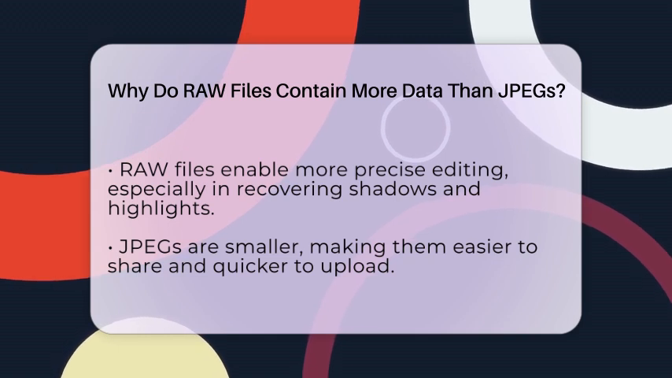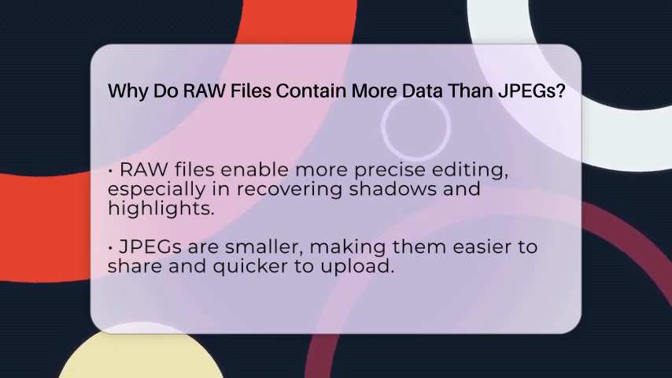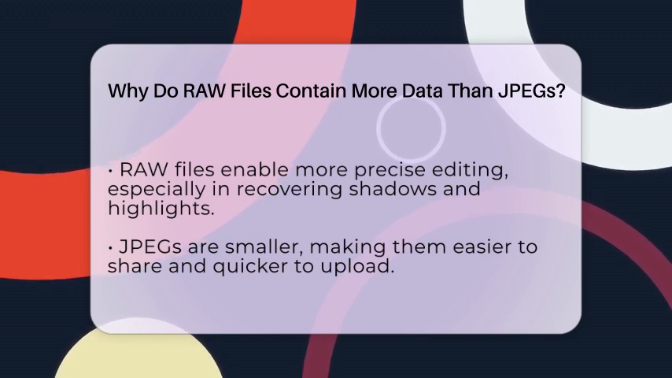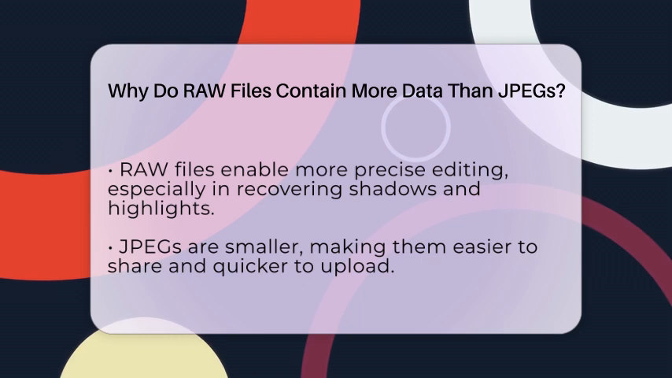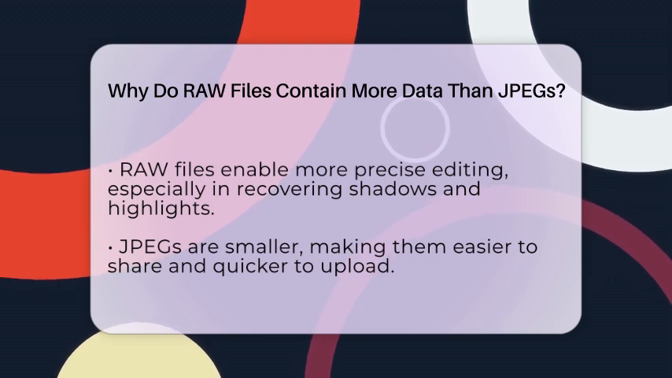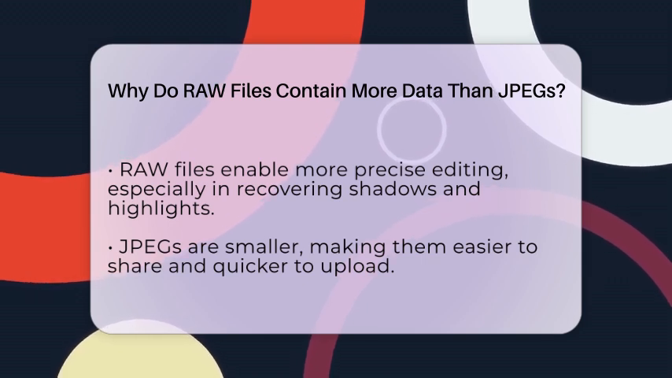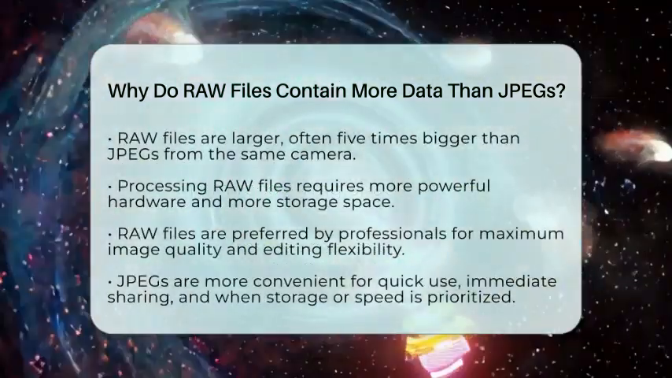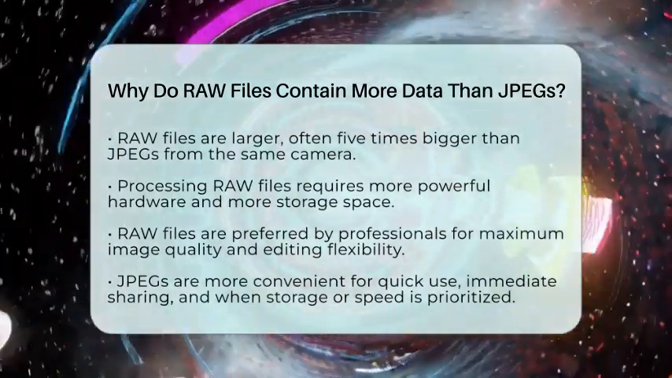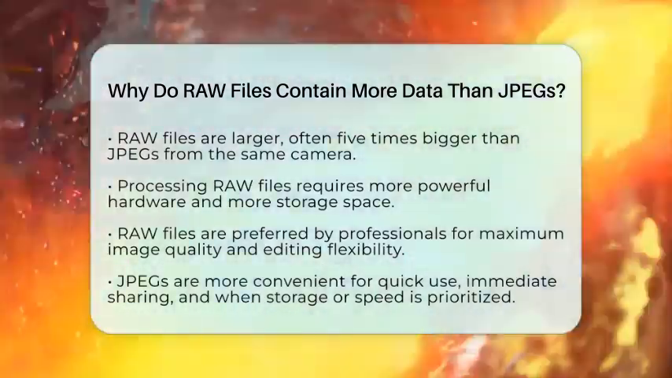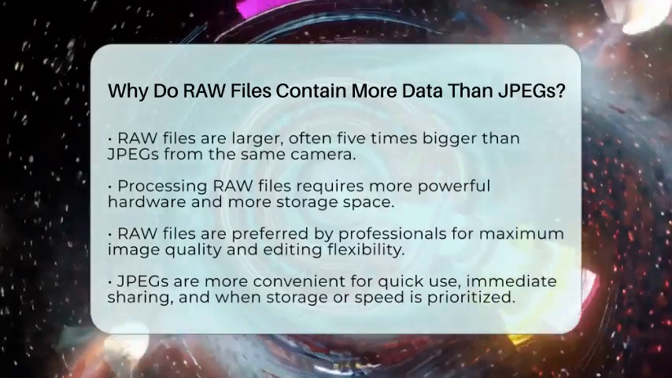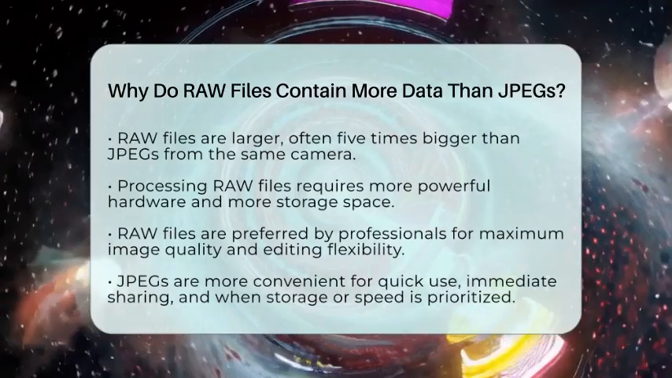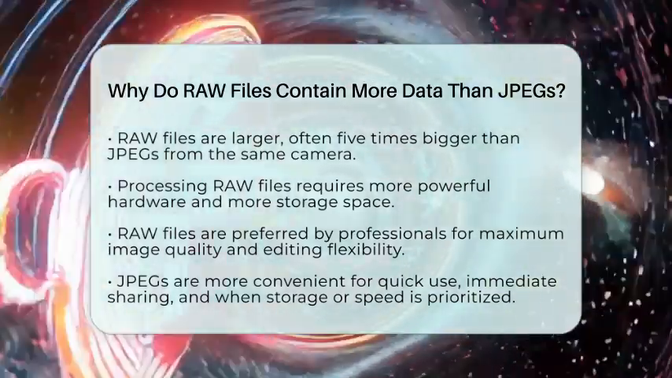This larger size means RAW files require more storage space and more powerful computers to process efficiently. From a workflow perspective, RAW files are ideal for professional photographers or anyone wanting the best possible image quality. They give you the flexibility to adjust exposure, white balance, and other settings after shooting without degrading the image. JPEGs are more convenient for quick sharing or when storage space and speed are more important. They are smaller, easier to upload, and ready to use immediately, but they offer less room for editing.